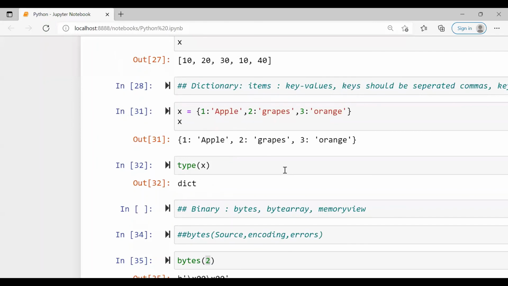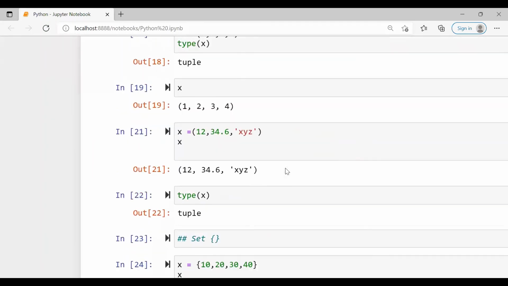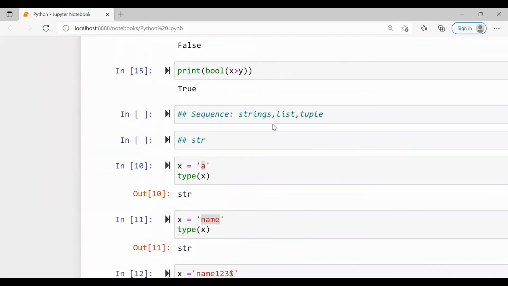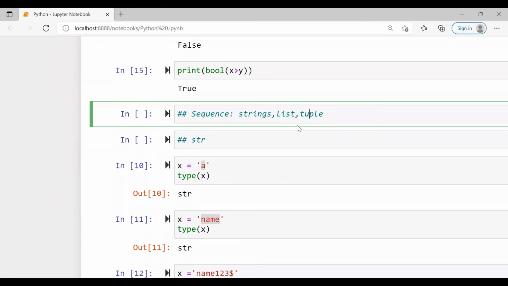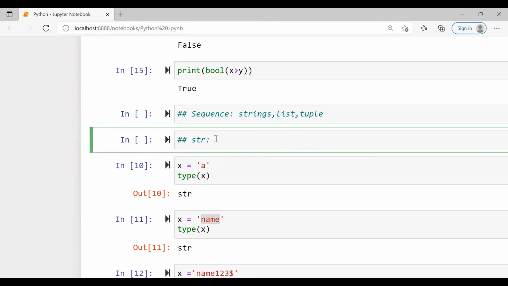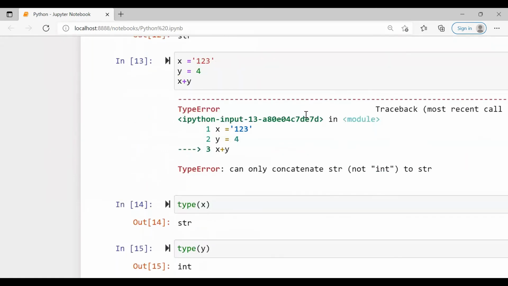So in this video, I explained the other data types, starting with the sequence data type. And in the sequence data type, we have strings, list, and tuple. Strings should be enclosed in either single quotes or double quotes. And the list is always enclosed in square brackets.